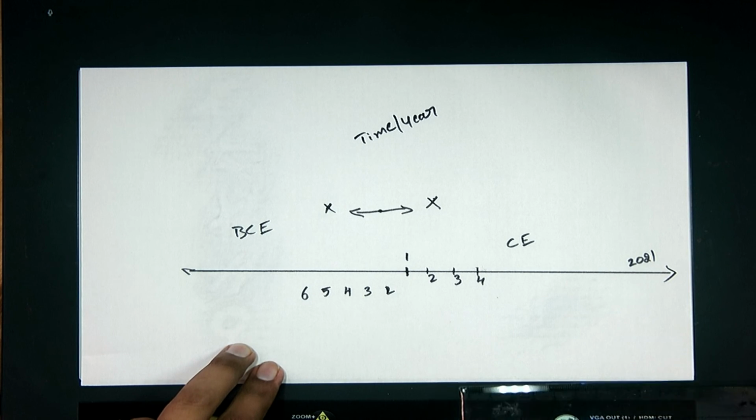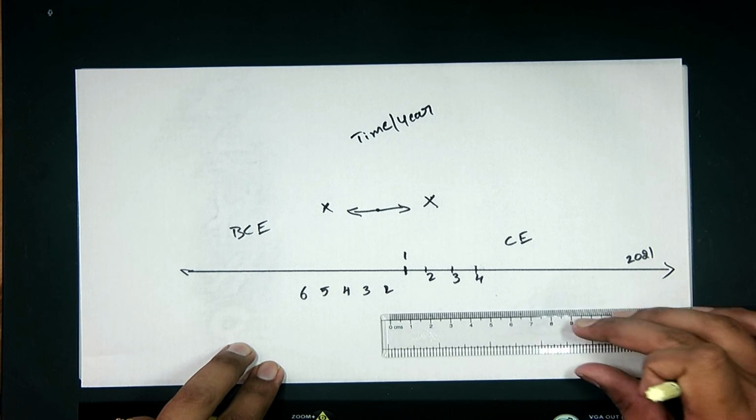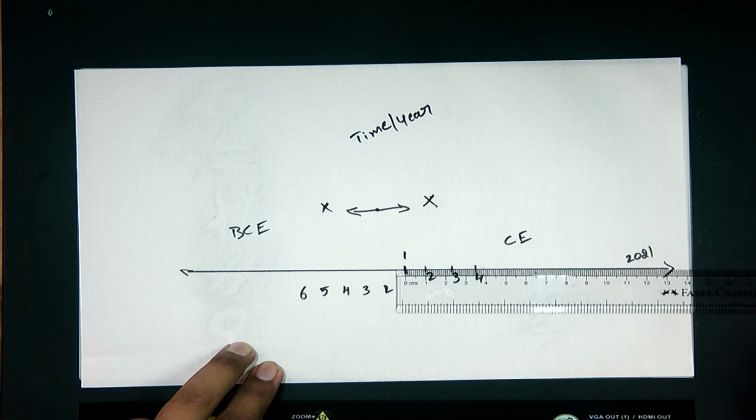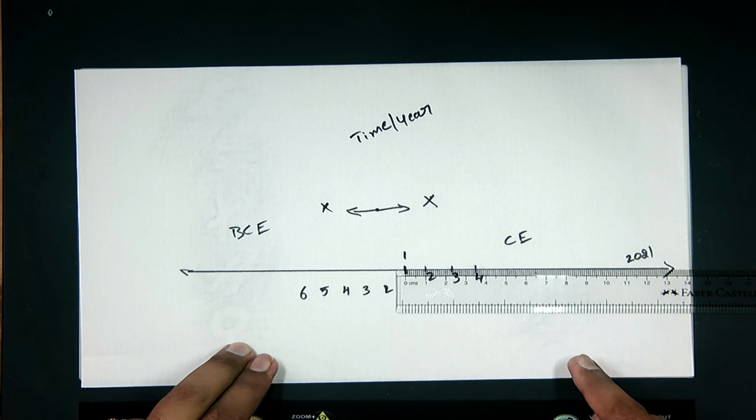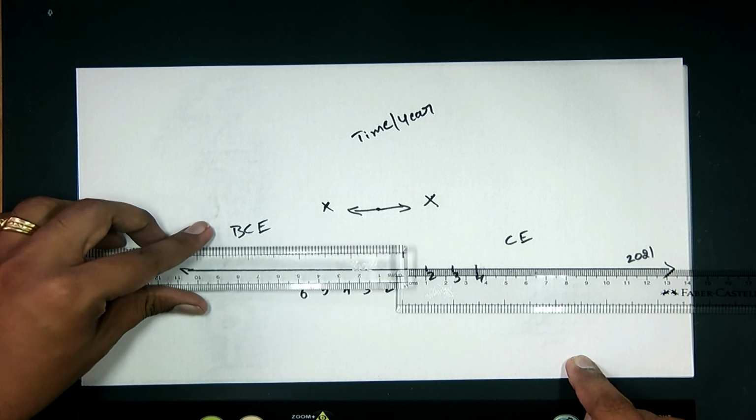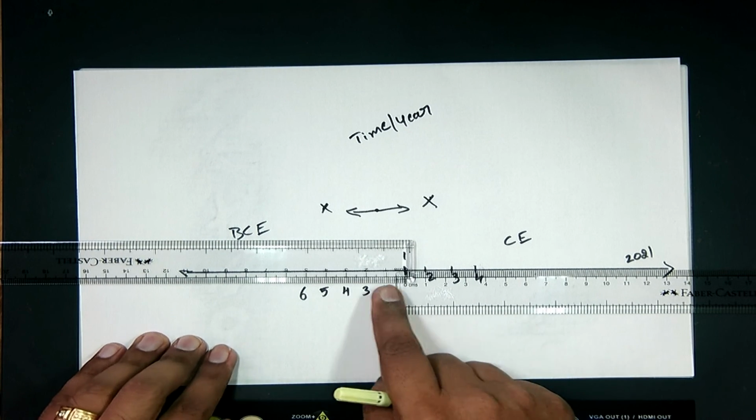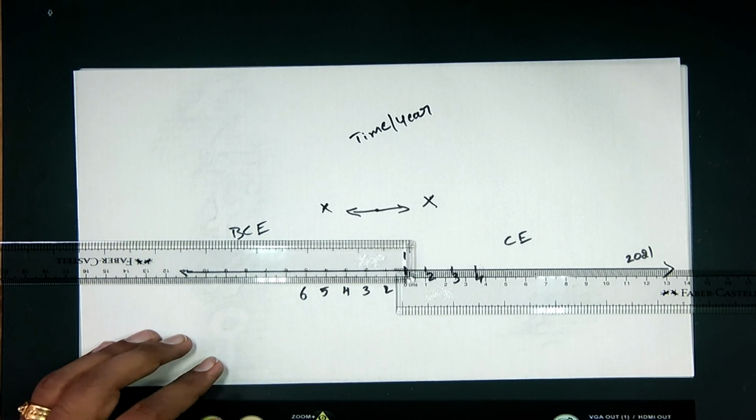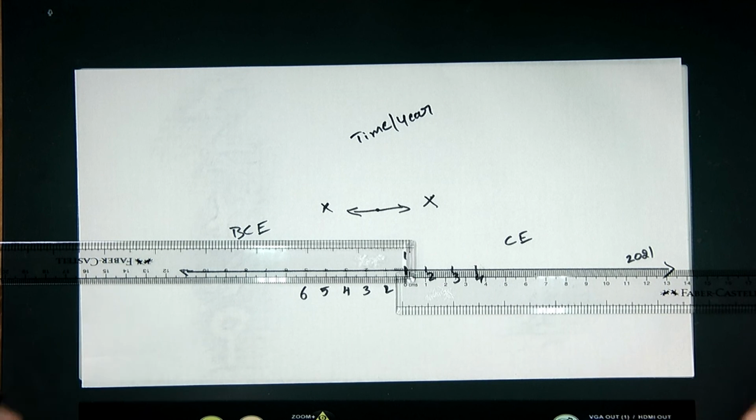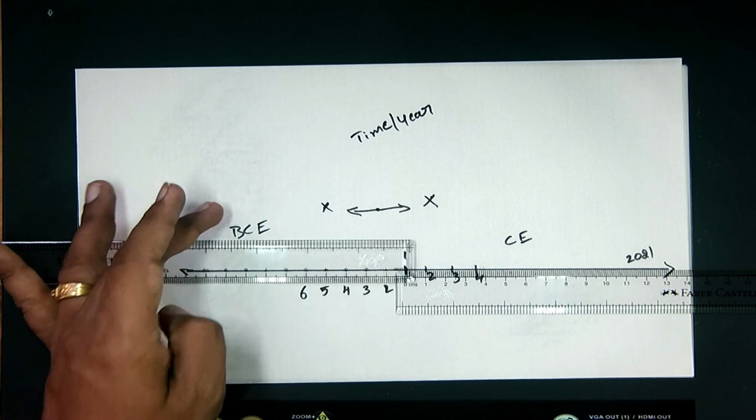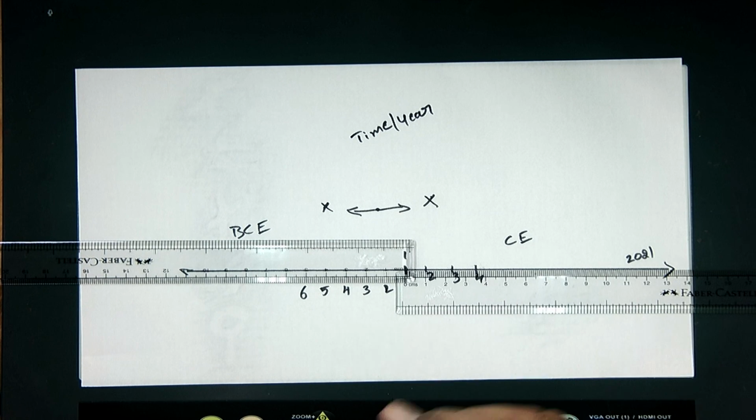CE and BCE can be understood easily with the help of two scales. See, one is 1, 2, 3, 4, it goes like this. The other one is, if you keep the scale in reverse, see, 1, 2, 3, 4, it goes in the reverse direction. So, in future also we do not know when the time is going to end. In the past also we do not know when the time started. So, the past time is considered as BCE, and the present after the birth of Jesus Christ is considered as common era. Do you understand?